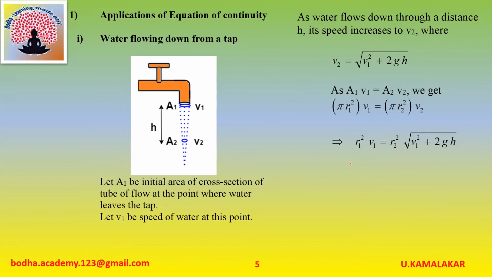As water flows down through a distance h, its speed increases to V2, where V2 is equal to under root V1 square plus 2gh. As A1 V1 is equal to A2 V2, we get pi R1 square into V1 is equal to pi R2 square into V2. On simplifying, we get R1 square into V1 is equal to R2 square into under root V1 square plus 2gh.